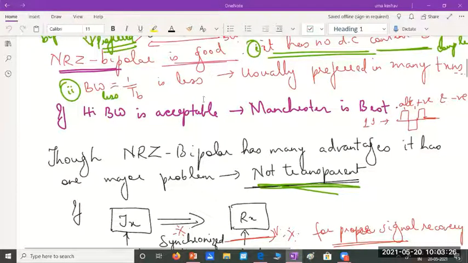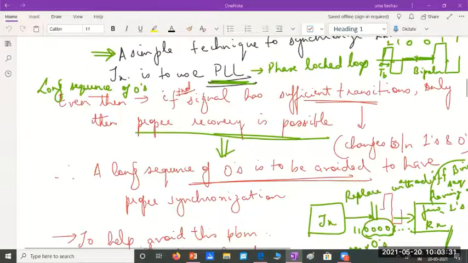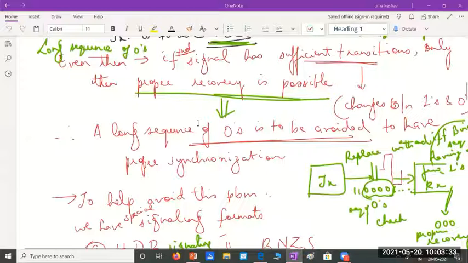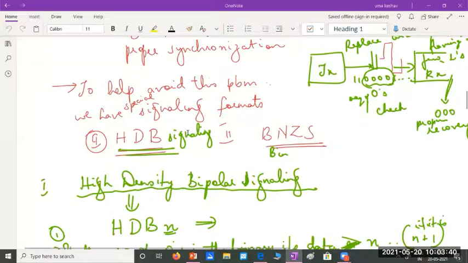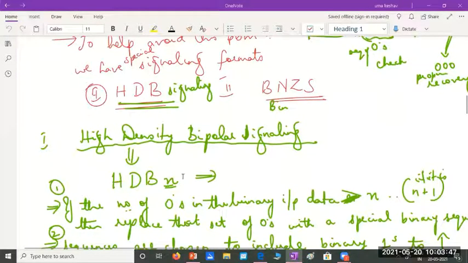In that case, we have two different methods which will help us in improving our signaling scheme, or improving the synchronization function of the receiver. One is known as high density bipolar signaling, or HDBN we call it, where N tells us how many consecutive zeros there are in the message after which I will have to use a replacement.